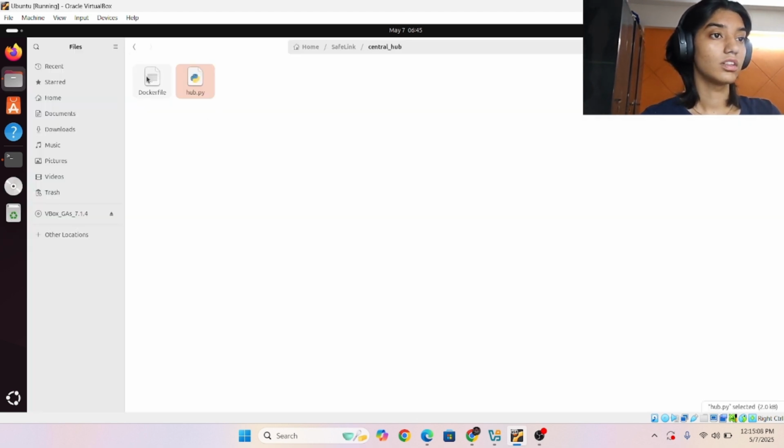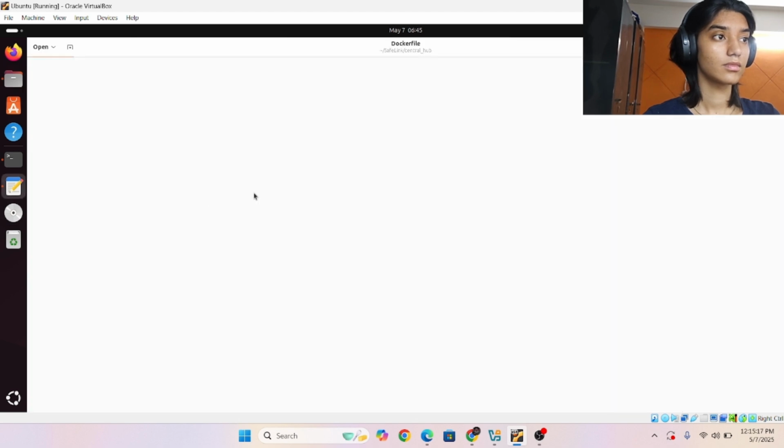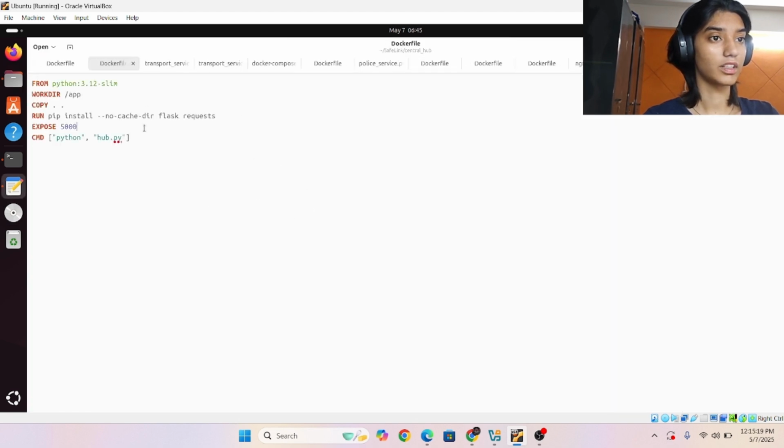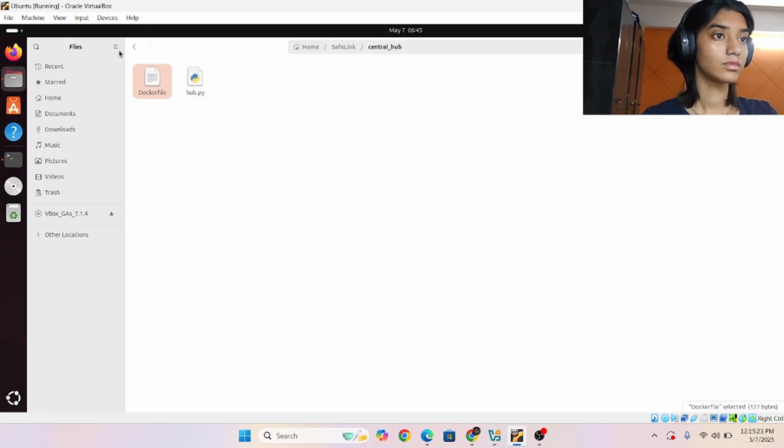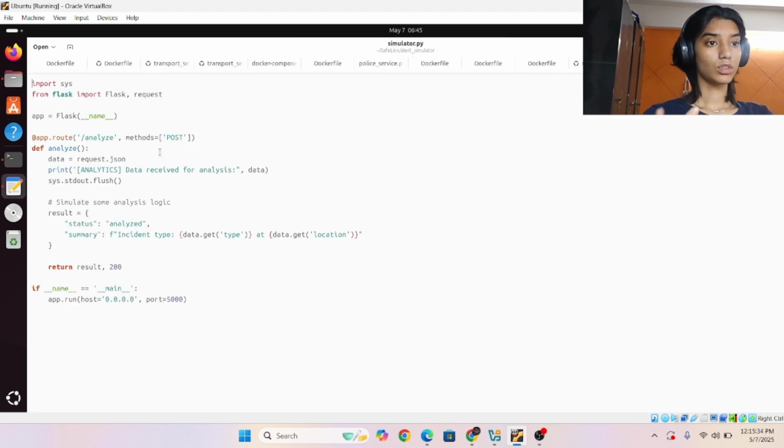And let's look here. Each has its own Dockerfile. So Central Hub has its own Dockerfile, and the alert system. The alert system is the one responsible whenever I'm posting.